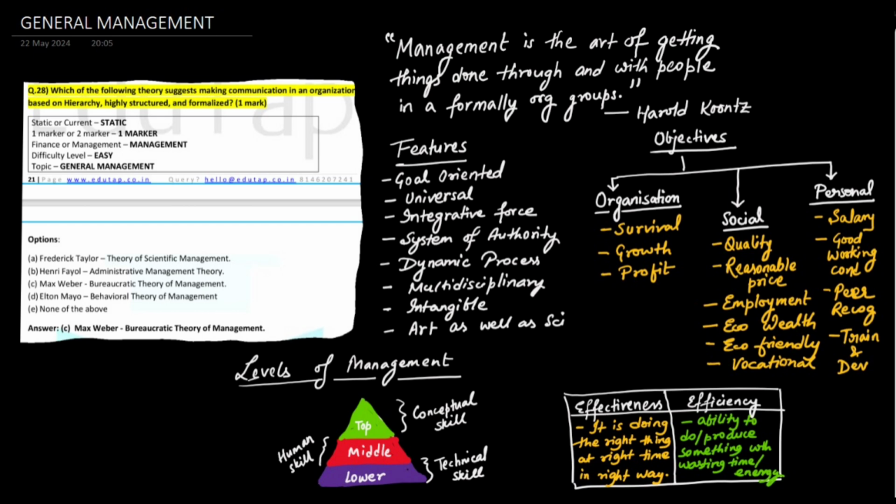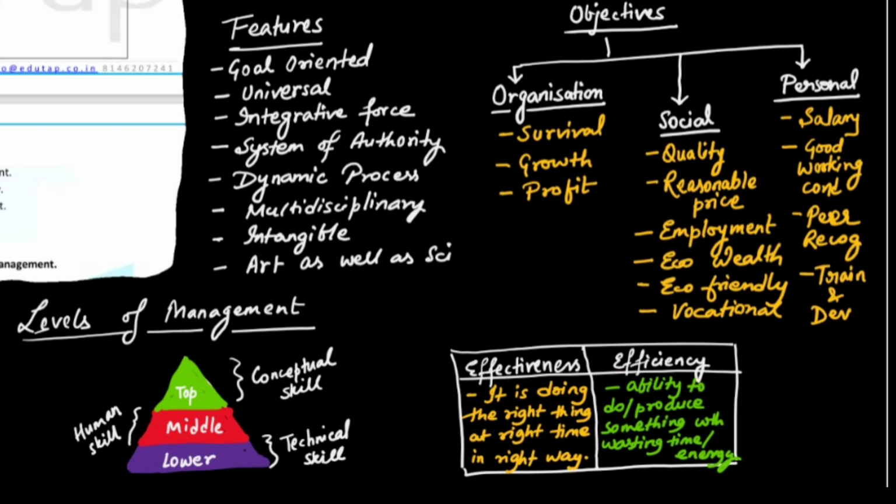And what are its personal objectives? Personal objectives are like, I want a salary, so providing adequate salary, good working conditions, then recognition by peers, then training and development. So these are the objectives of management. If they are able to fulfill all these objectives, then the organization would perform well.